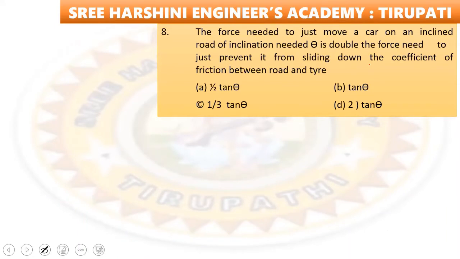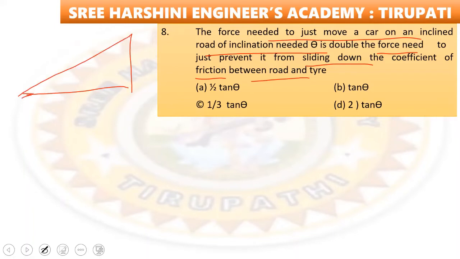Next. The force needed to just move a car on an inclined road of inclination theta is double the force needed to just prevent it from sliding down. The coefficient of friction between the road and tire is. So here this question is coming from the friction chapter. This is the inclined plane we considered. Here the object is placed, the vehicle is moving in this direction. So the theta value is here, the angle direction. The self weight of the body acts, that means mg.